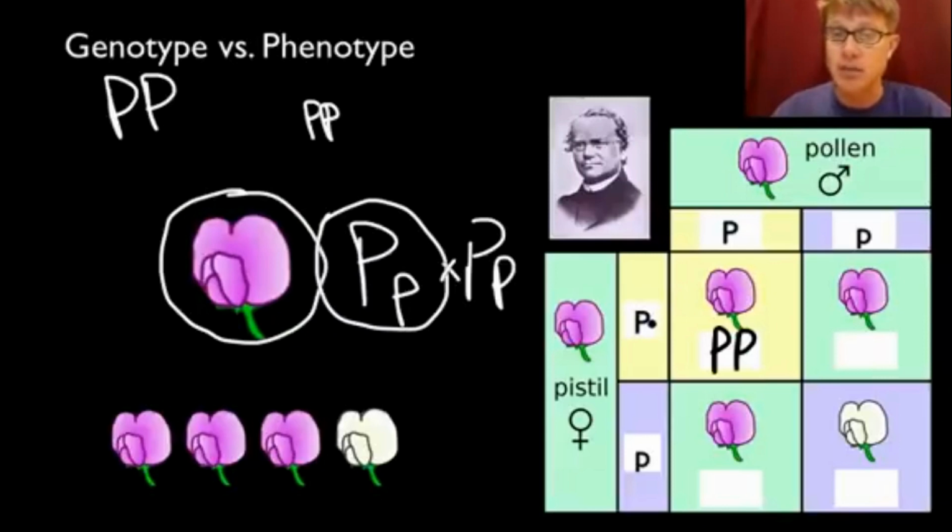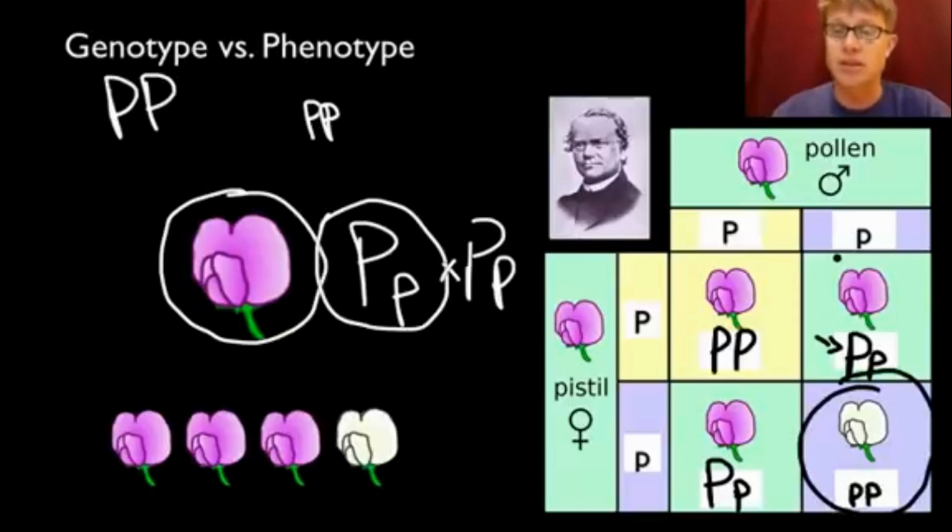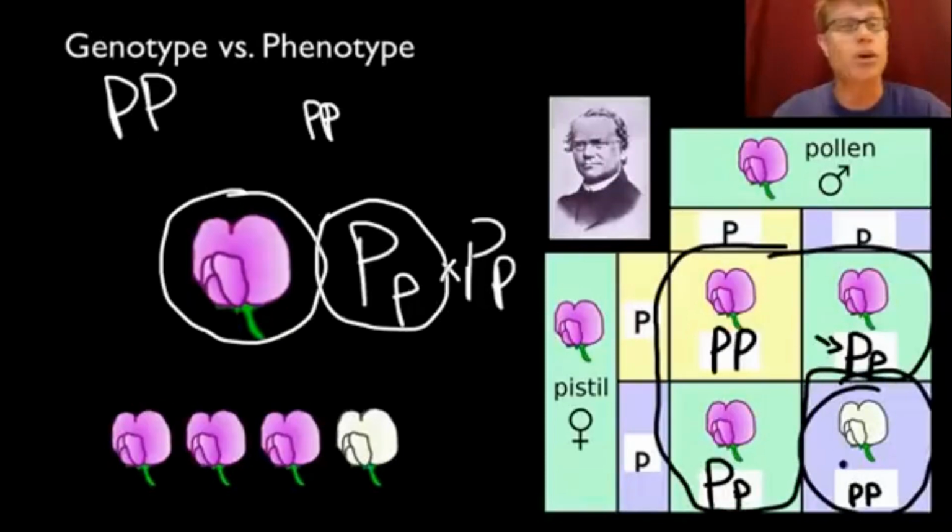On the next one, I'm going to take a big P from here, a little p from here, and so that would still be purple because this one is a dominant allele or a dominant gene. Down here, we get a big P from here and a little p from here. And so that's purple. And the reason we get white flowers is that you get a little p from both of the parents. And so the neat thing about a Punnett square, and that's what this is, is it not only allows you to quickly do the probability, but it shows you the percent we should get in those offspring. In other words, 3 of them should be purple, and 1 of them should be white. So we should have a 3-to-1 ratio.